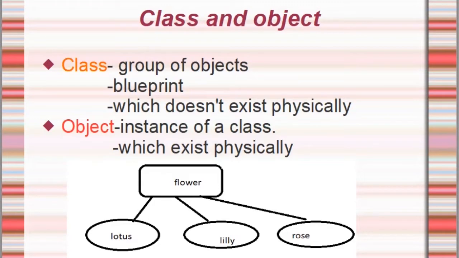We have seen the definition on many websites, and in many books they have written that an object is an instance of a class which exists physically. A class doesn't exist physically. So now, can you tell me about a building? Your house is there, right? Is that a class or an object? Based on the definitions I have given you, a class is something we cannot see physically. An object is something we can see physically.